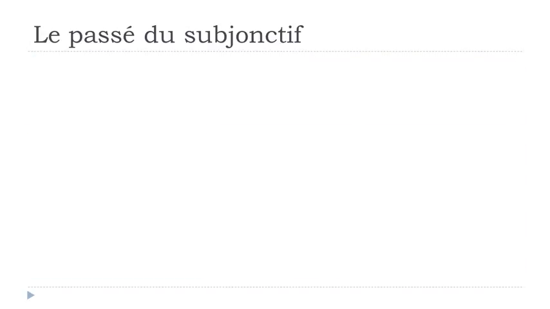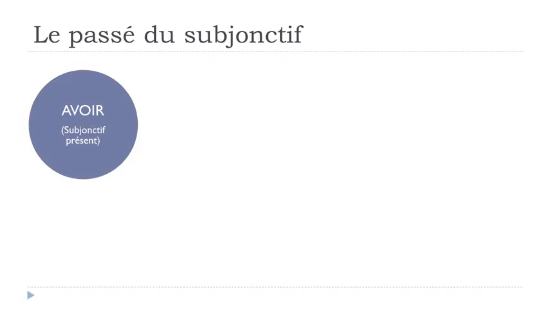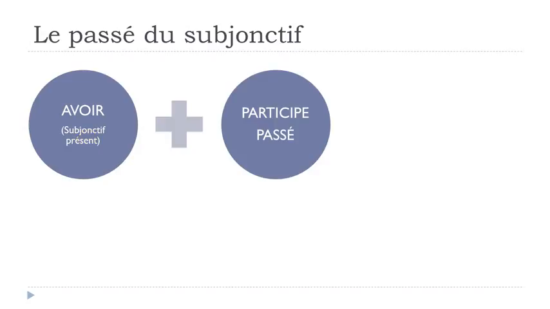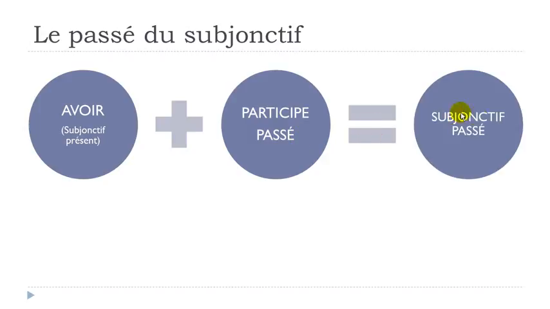So first, avoir, and then it should be at the subjonctif présent form. Then you will put your participe passé, and you will get your subjonctif passé.